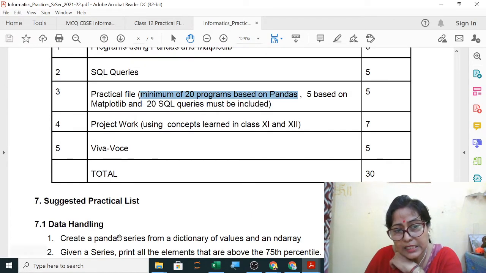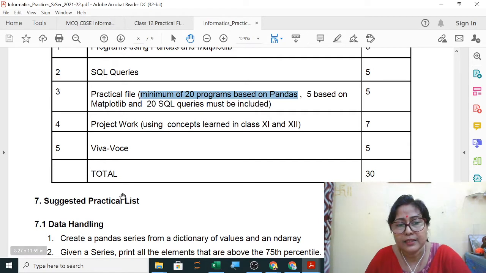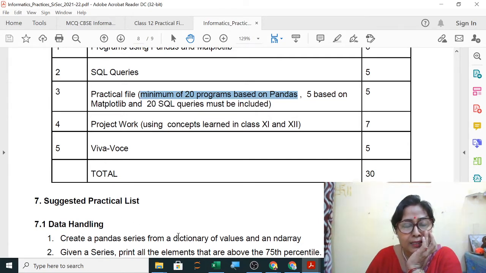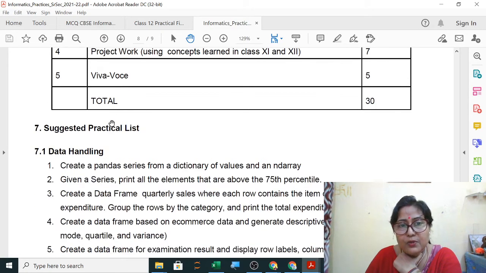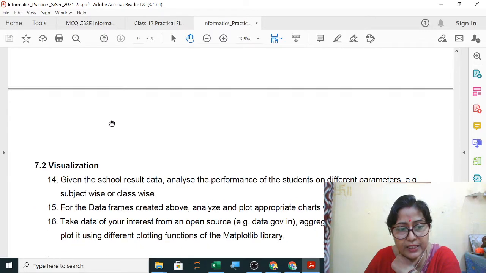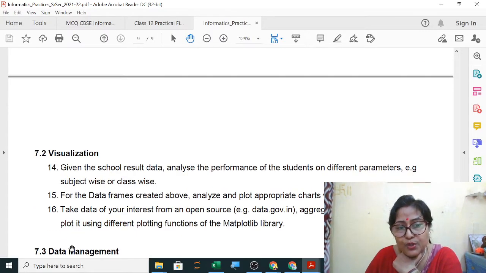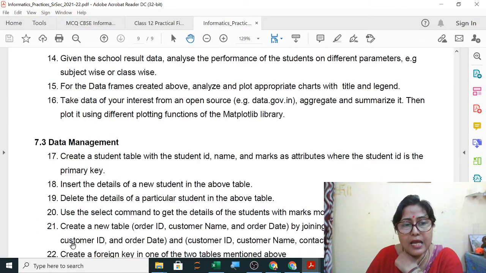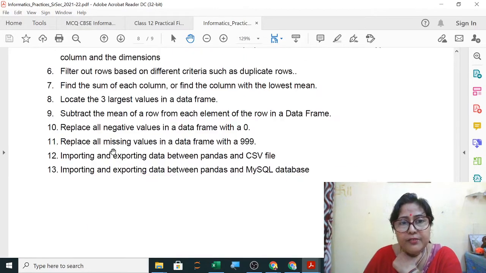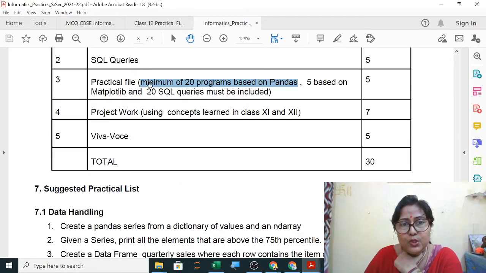Other than this list, the other practicals which we have done in class, you can add those also in your list. Next, 5 of Matplotlib. You have seen here only 3 are given, so 2 more we will add. And data management, how many have they given here? 20 SQL queries must be there.